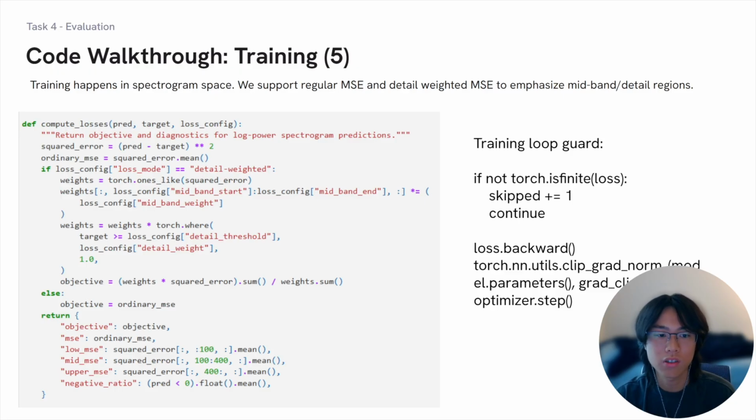As for training, this happens directly in the log power spectrogram space. The code supports both ordinary MSE and detail-weighted MSE. Our final objective gives extra weight to the frequency bins 100 to 399 and to target regions containing meaningful spectral detail. This encourages stronger harmonic reconstruction. The loop also checks for non-finite losses, skips unsafe steps, clips gradients, validates the model, and saves our best checkpoint.